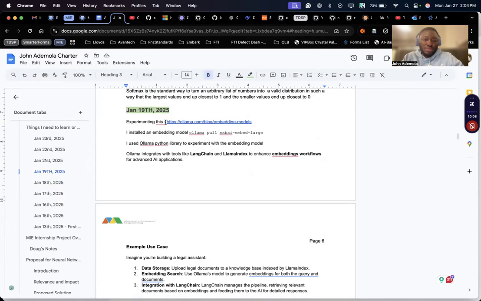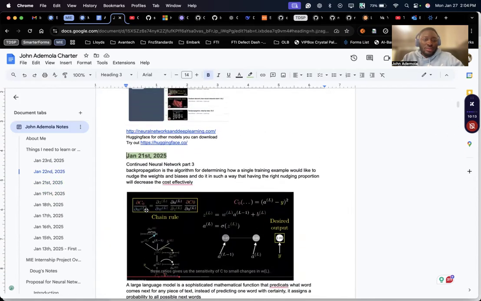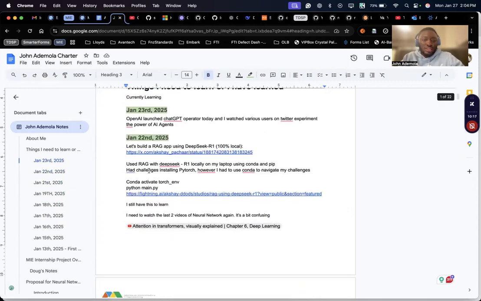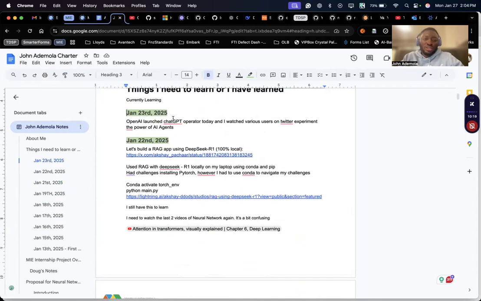Here, experimenting with this, I used Ollama models on my laptop. Yeah, I started neural networks and I continue learning neural networks. Yeah, I also launched the ChatGPT operator. So this is what I've been doing so far.